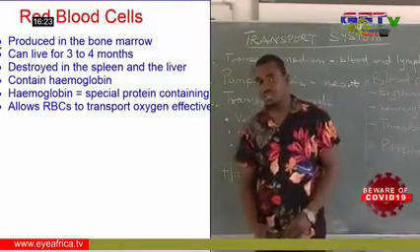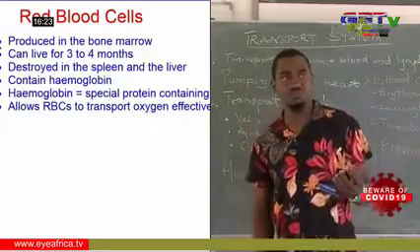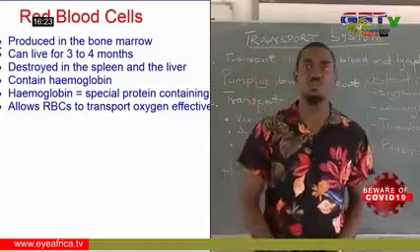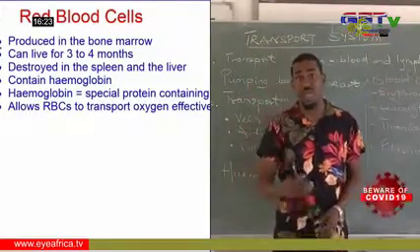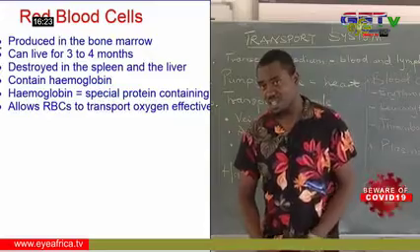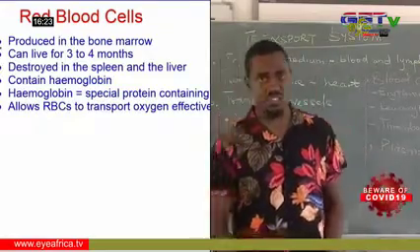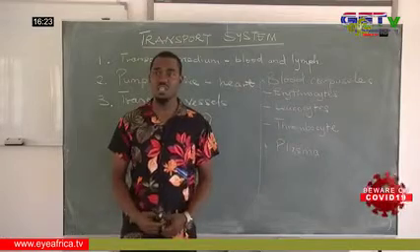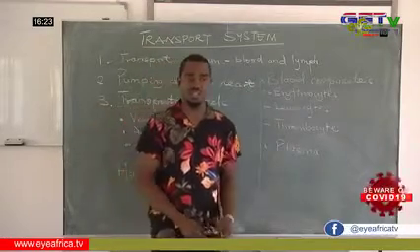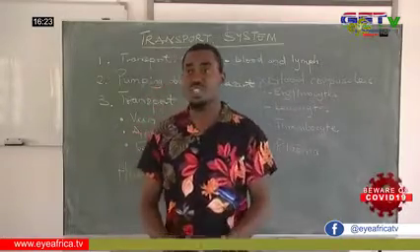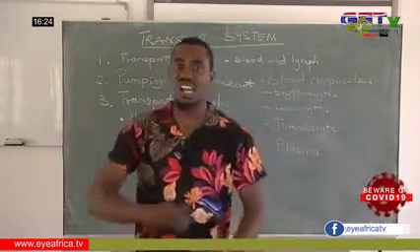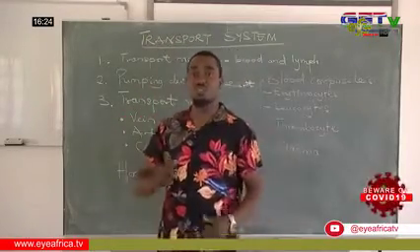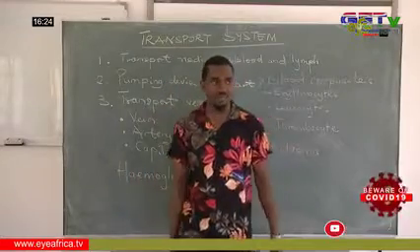When we talk about affinity, that is the kind of characteristic which makes it able to take up oxygen when it comes to a location where we have high oxygen concentration. So viewers, you can guess where we have high oxygen concentration in our body. Definitely it's the lungs, because that is where we inhale air. So we have a lot of oxygen in the lungs. When the erythrocyte flows to the lungs, it takes up the oxygen and gives out the carbon dioxide. So we get to say erythrocyte transports oxygen and carbon dioxide.